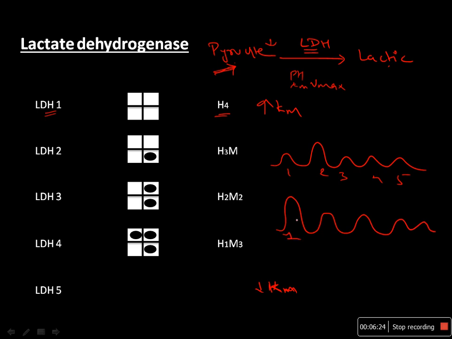LDH1 rises, and this can suggest, after some hours, that the heart has undergone myocardial infarction. Or in chronic liver disease, the LDH5 level can rise. This is LDH5, and it can indicate liver disease. That is why these enzymes are clinically very important.